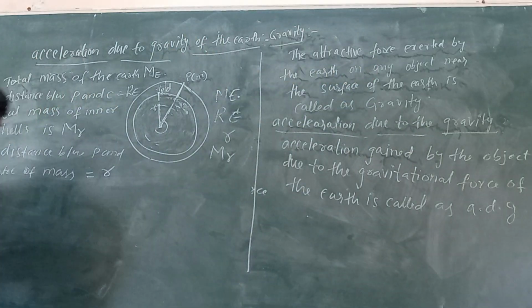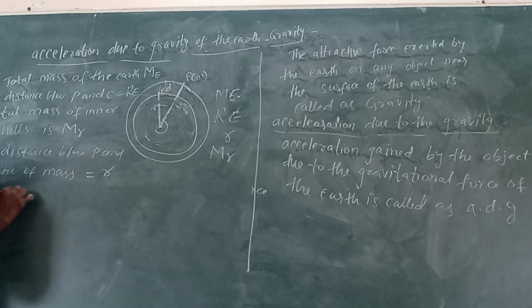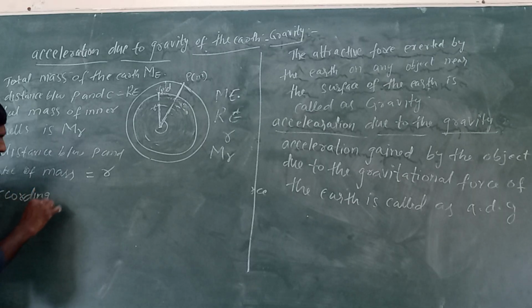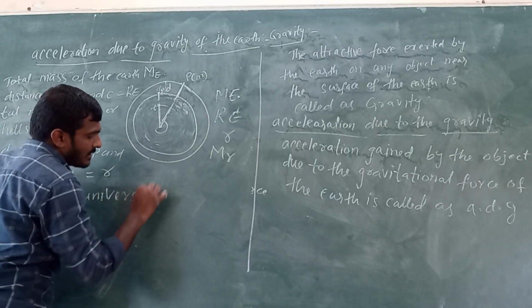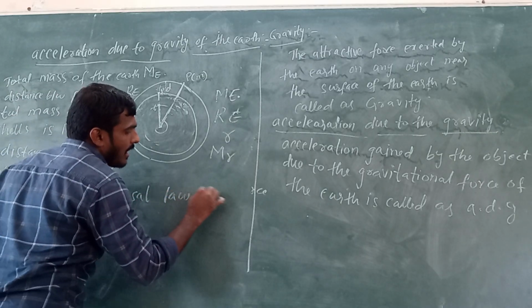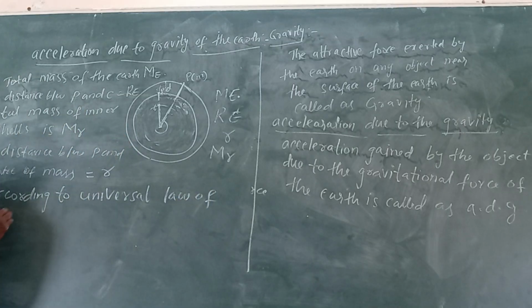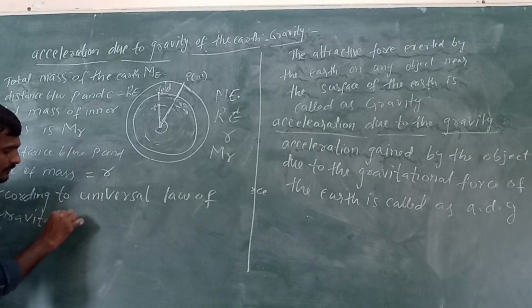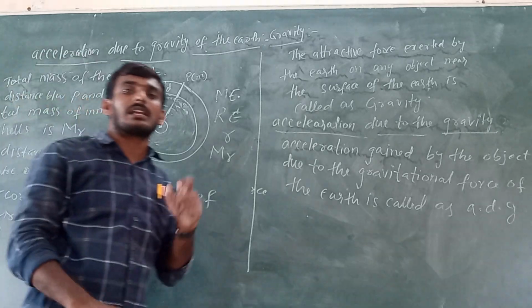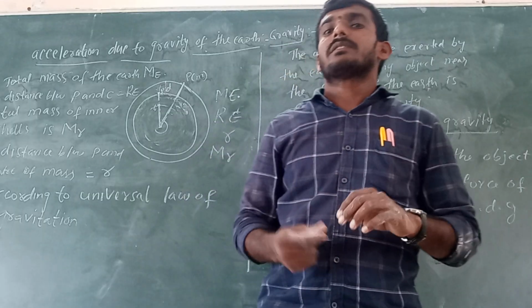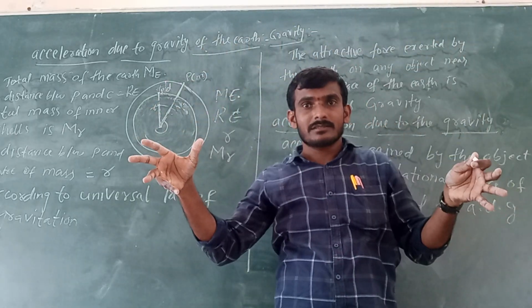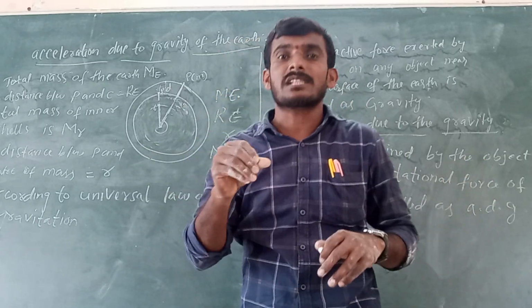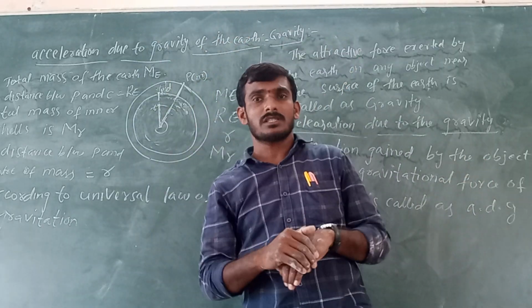According to the universal law of gravitation. What is the statement of the universal law of gravitation? In the universe, every object attracts another object with some force.